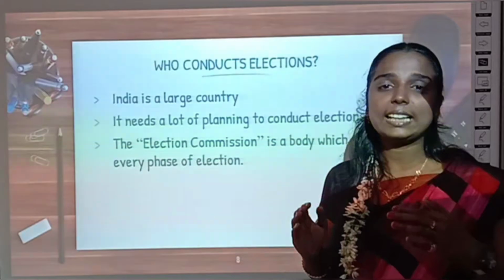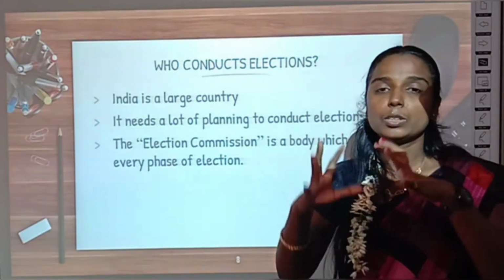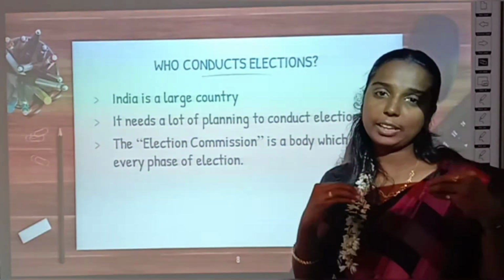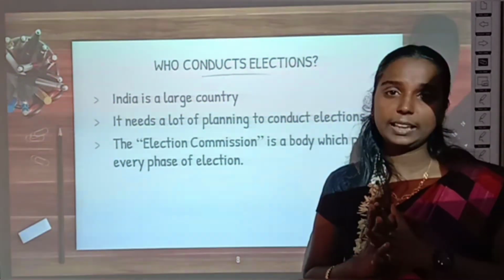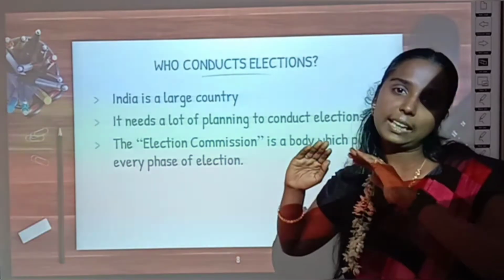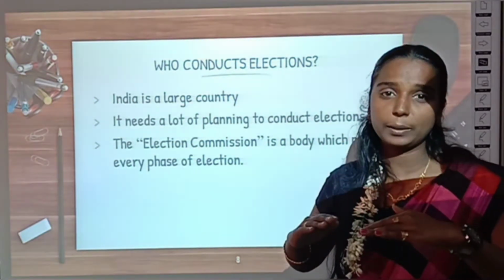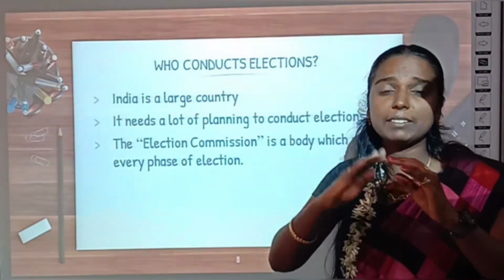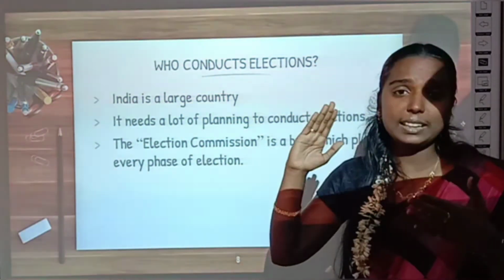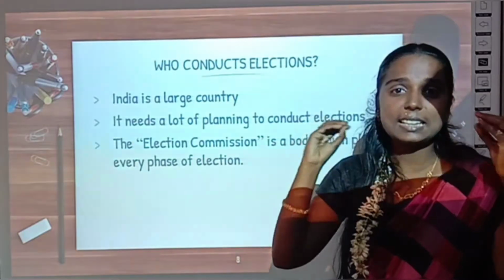So we will conduct elections in different stages. For example, let us assume we are having elections to select our central government. At that time in Tamil Nadu we will have election on one day, and in Kerala we will have election on another day. They will separate that election into different stages. So that needs some planning, right?